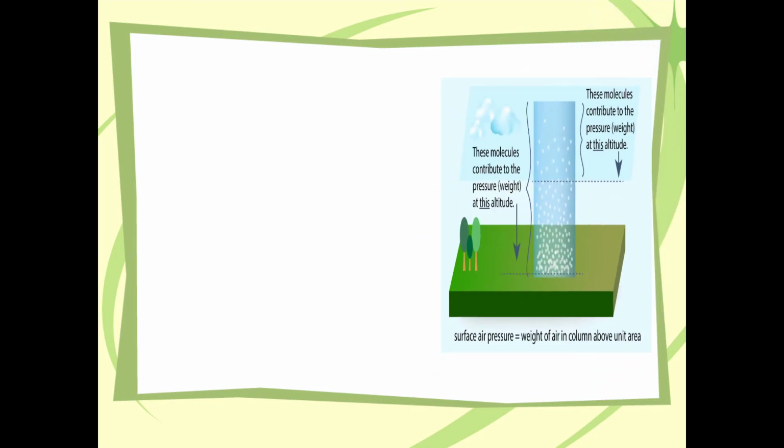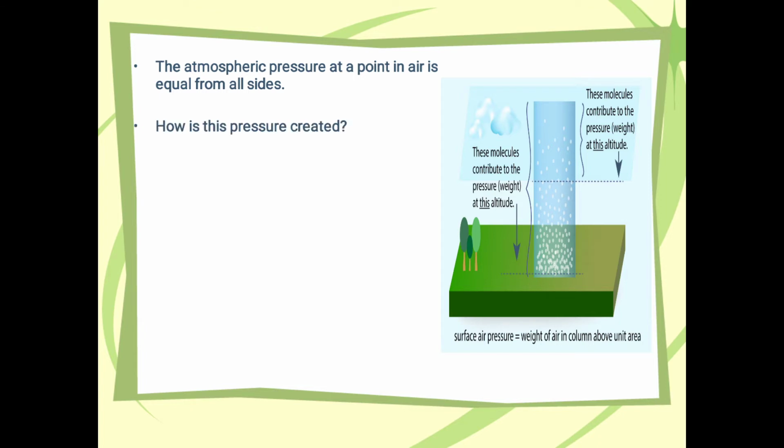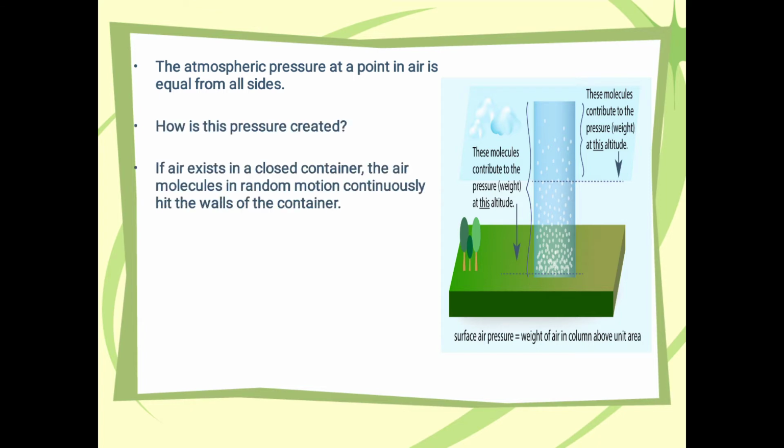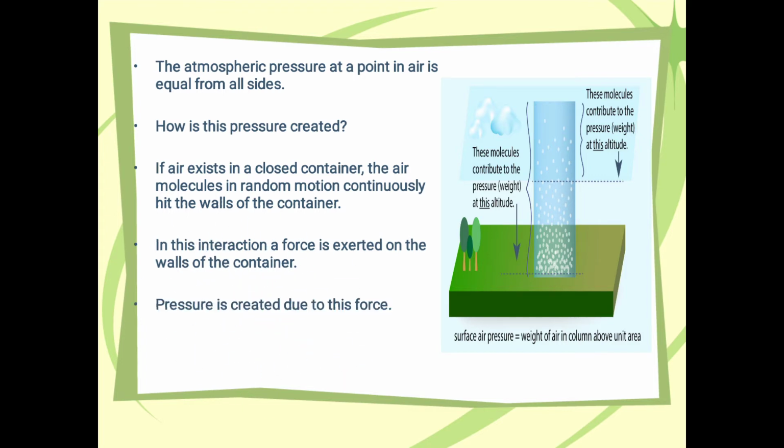The atmospheric pressure at a point in air is equal from all sides. How is this pressure created? If air exists in a closed container, the air molecules in random motion continuously hit the walls of the container. In this interaction, a force is exerted on the walls of the container. Pressure is created due to this force.